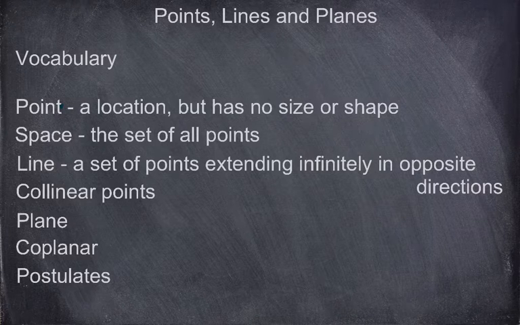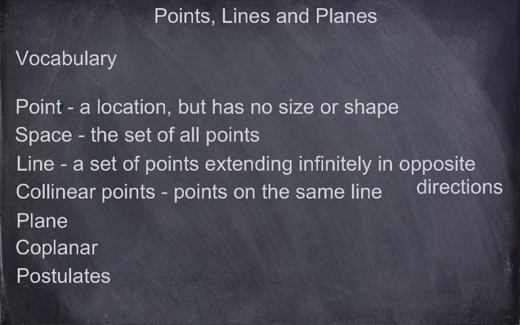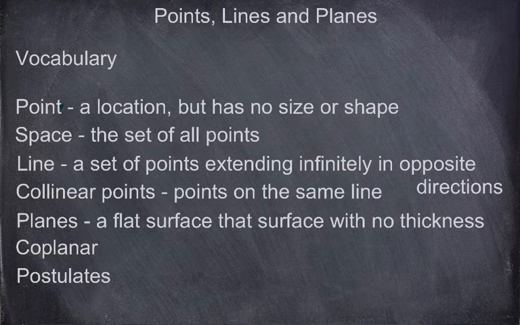What are collinear points? Well, collinear points are points that are on the same line. So if they lie on the same line, they're considered to be collinear. Think about that prefix there meaning together. So together on the same line. That's what collinear points are. Now the next word is a plane. I know we're not talking about the thing that flies in the sky. We're talking about a flat surface.